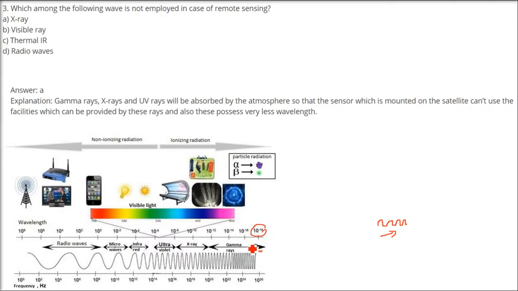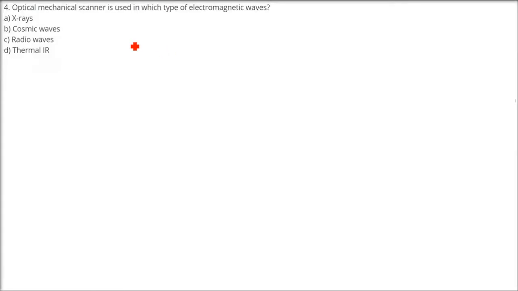Those gamma rays, we start from the right hand side. The gamma rays, we don't use it, X-ray also we don't use, ultraviolet also you do not use. We start with IR, and then we have IR, microwave, radio. And also in this, we don't use everything. There are certain atmospheric windows. We can't use all these. So there is in these windows where we can use. So there are different sensors with different wavelength and frequency parameters.